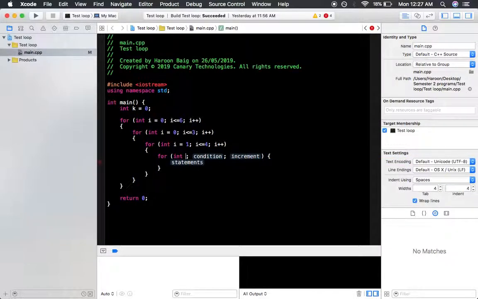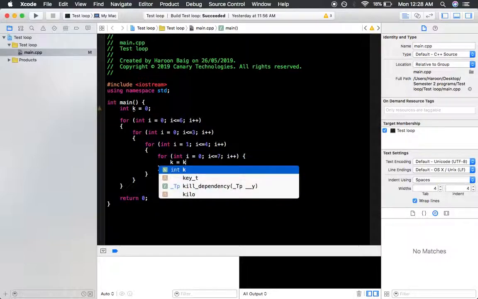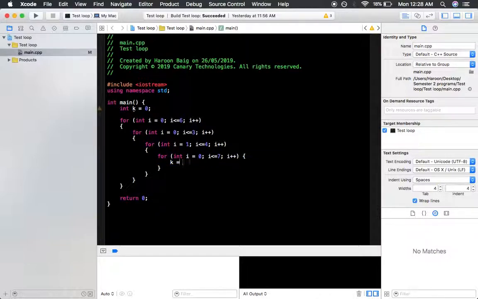So int i equals 0 again, for condition i is less than or equal to, so here let's say 7, and I'm going to increment i by 1, and inside this the statement is going to be k equals k plus 1, or you can just simply use this shortcut operator.